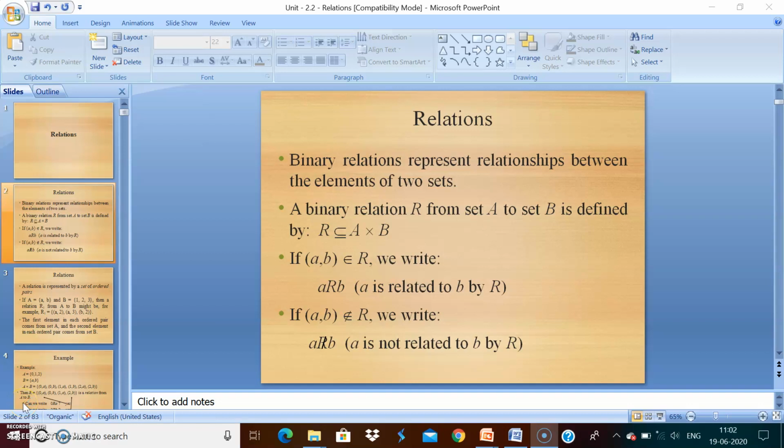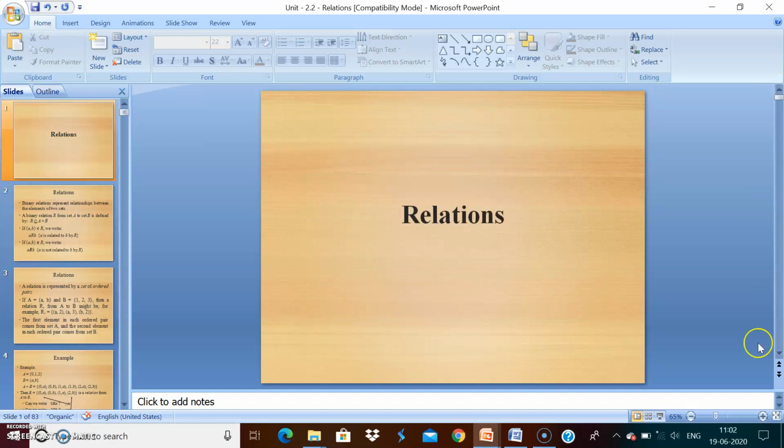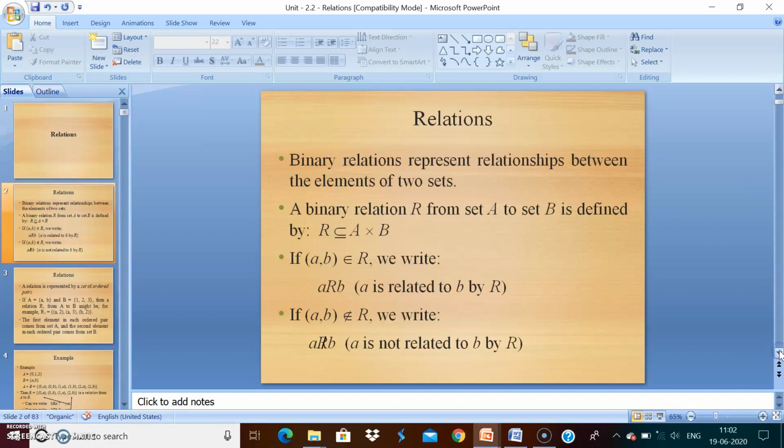Everybody. Okay, today I'm starting binary relations. Binary relation means always the relation between only two sets.